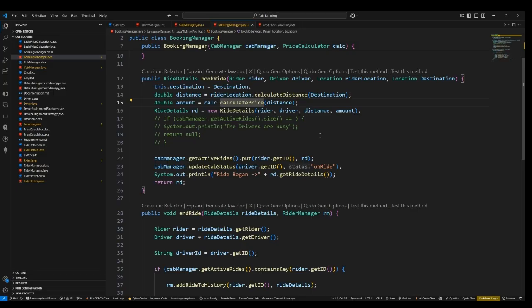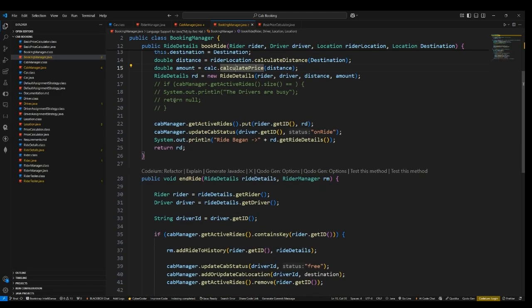And we are storing all the ride details: who is the rider, who is the driver, how much is the distance, and the amount for the total ride will be stored in the ride details object. And we are storing all this information into the get active rides. The get active rides method will retrieve us the map, as you can see here, that contains the key as the driver ID and the object as the ride details. The ride details will have all that information about the ride.